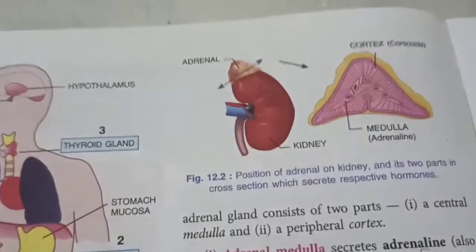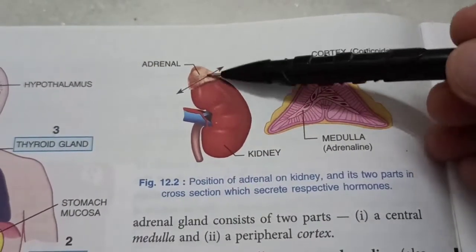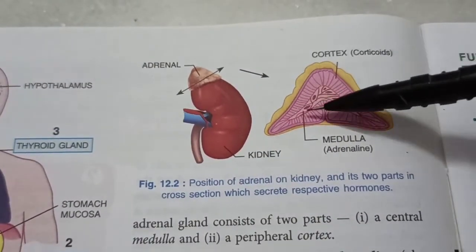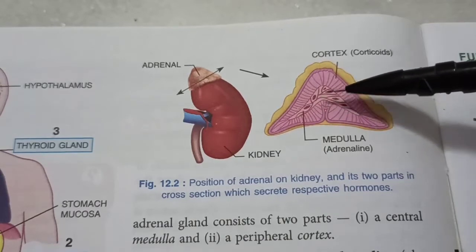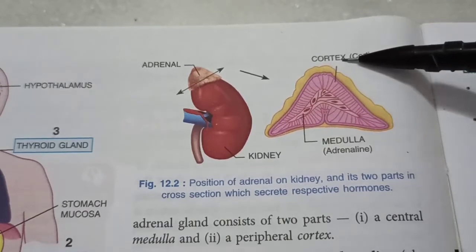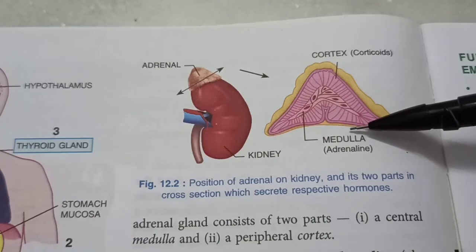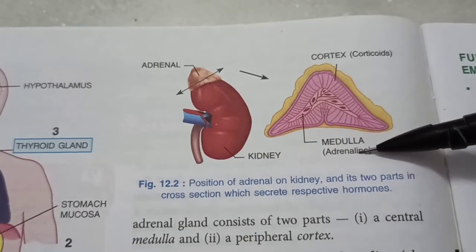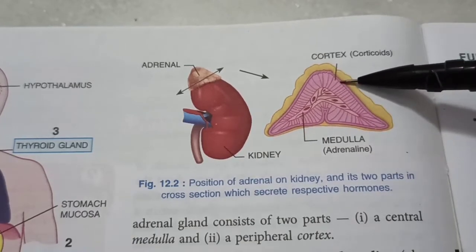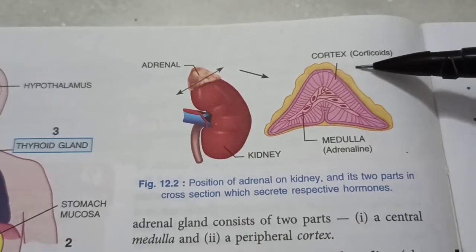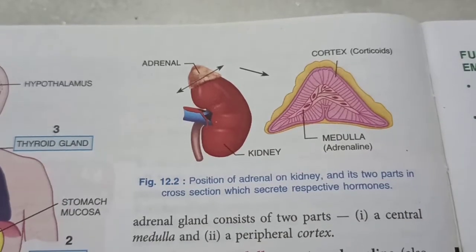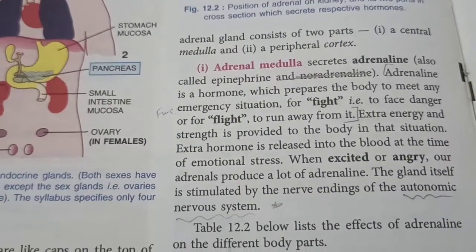So let's start with the adrenal gland. As you can see, it's a cap-shaped gland on top of each kidney. This has a central region, called the medulla, and the peripheral region is called the cortex. Medulla releases many hormones. The main one is adrenaline, which we shall study. And the cortex releases many types of corticoid hormones. Now let's start with the adrenal medulla.